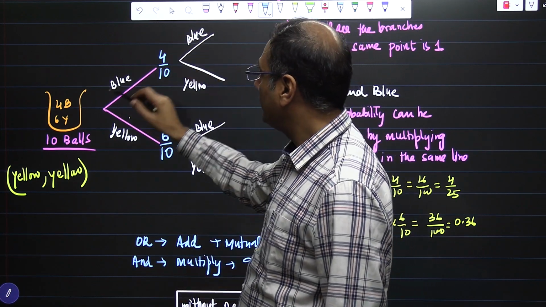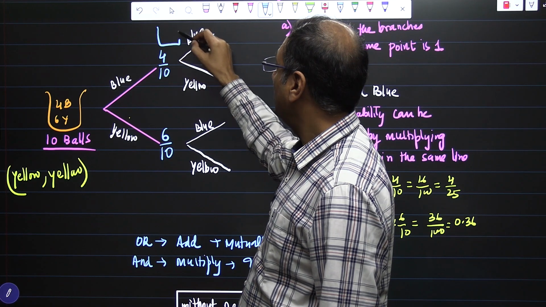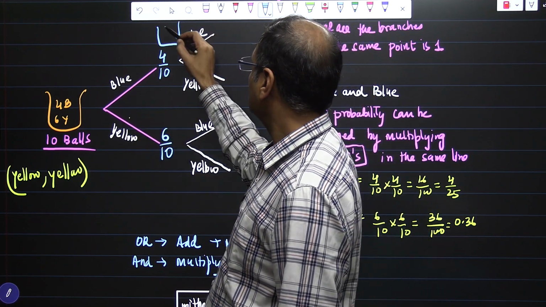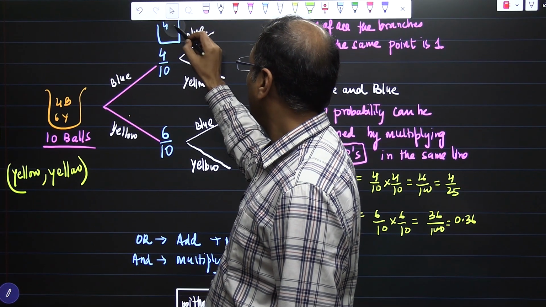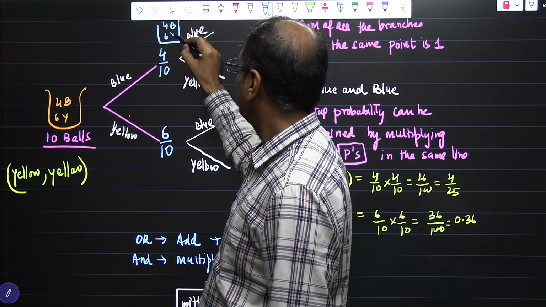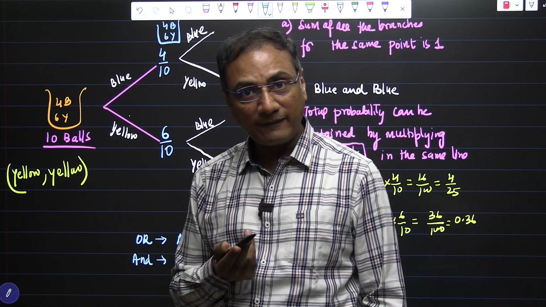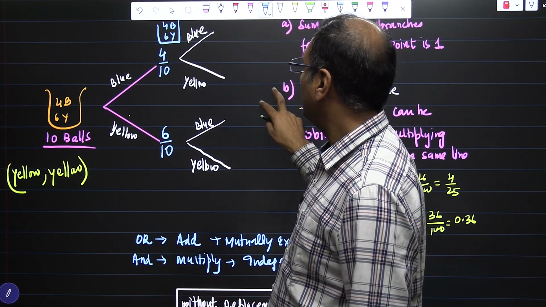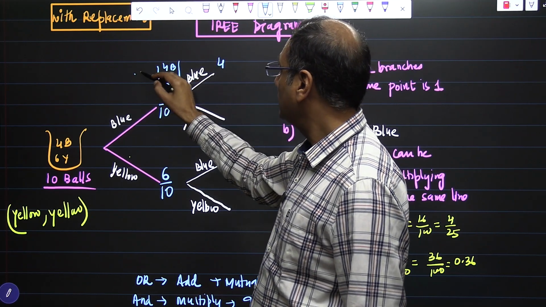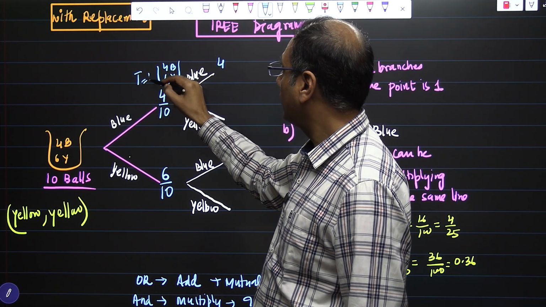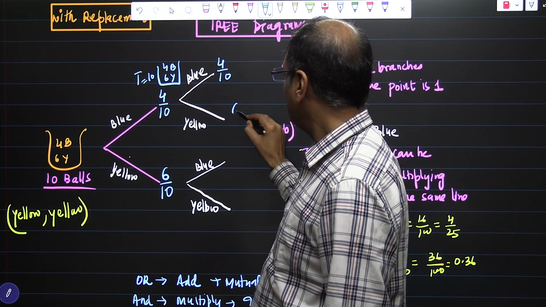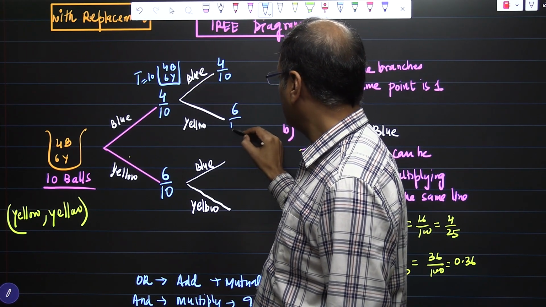Because it is a with replacement case, the number of balls has not changed. We again have 4 blue balls and 6 yellow balls, total 10 balls again. The probability of blue is 4 out of 10, and the probability of yellow is again 6 out of 10.